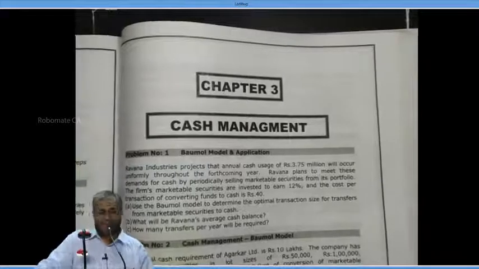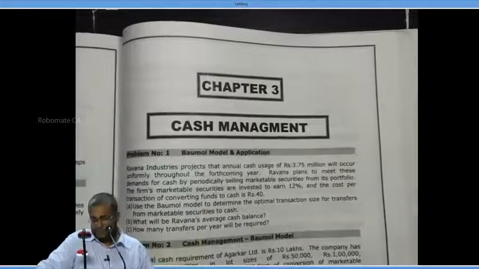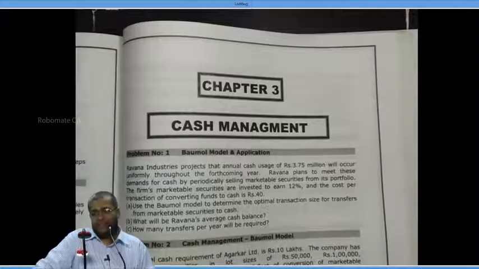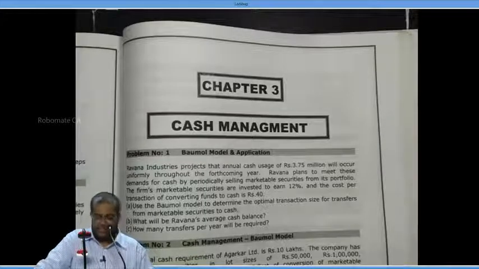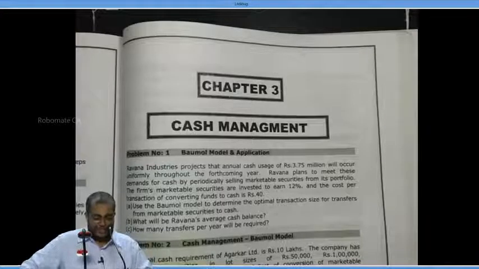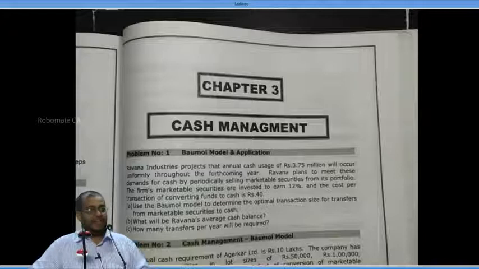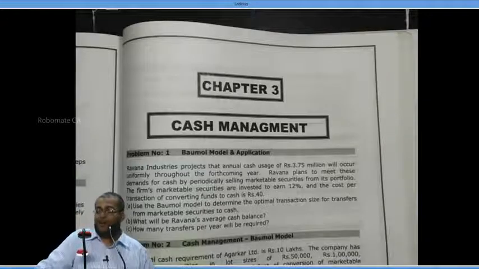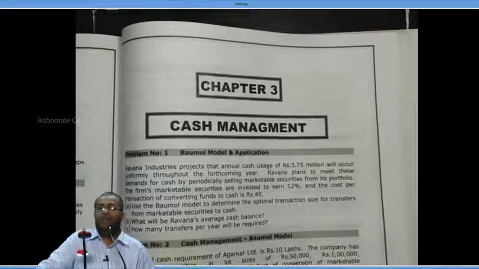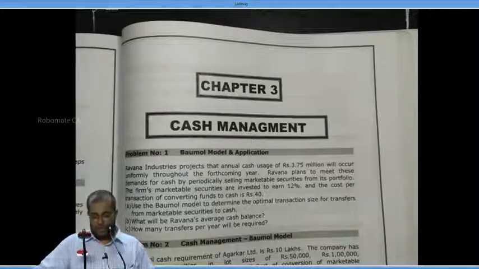Next. Average cash balance, same as the EOQ concept. Average stock, like average cash balance. Average cash balance is equal to half of optimum transaction size, which is equal to half into 50,000.